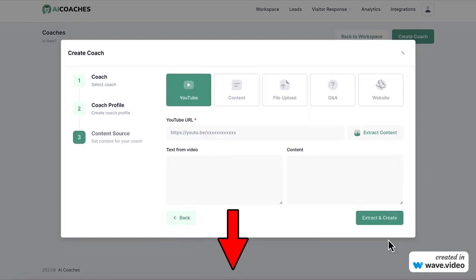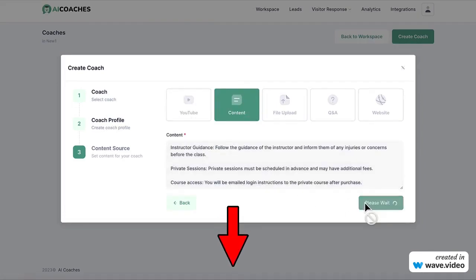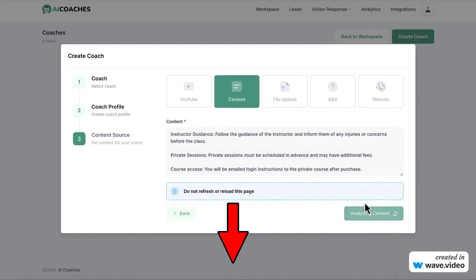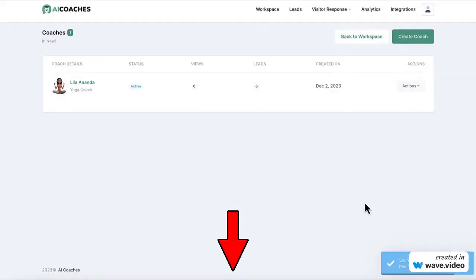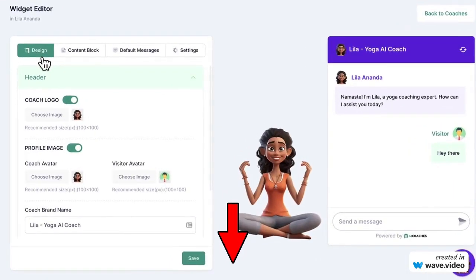Then train your AI chatbot avatar on customized knowledge so it shares specific information about your business the way you need it to. Choose from videos, copy and paste content, upload text files, add Q&As, or give a website URL. The AI coach will learn from this content in minutes and use the information when chatting with leads and customers. Now it's time to customize the chat widget how you like.